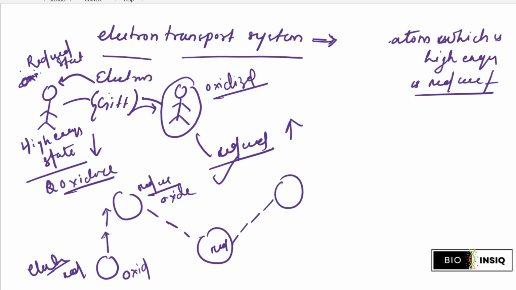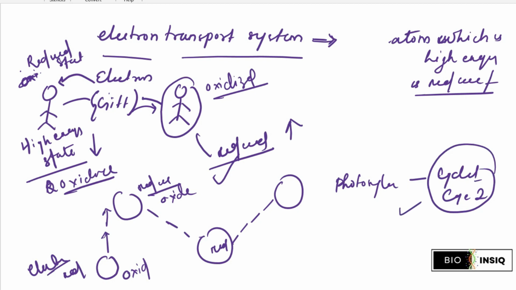Do you remember what I told you in photosynthesis, right? In photosynthesis, you can remember there is a cyclic system, cycle 1 and cycle 2. These are nothing but the electron transport system, right? The cyclic system and non-cyclic system describe this electron system efficiently, and we will discuss it in our upcoming lectures.